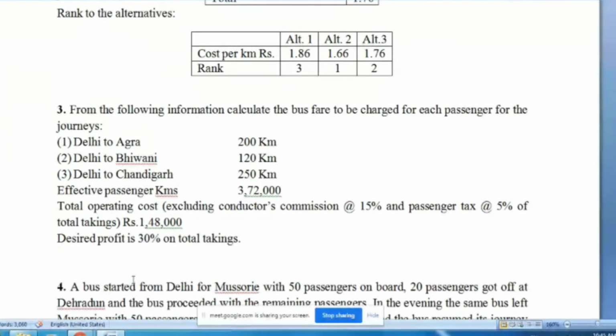Right? But here total taking is not given. And what are we required to calculate? We are required to calculate the fare of each journey. Suppose you go Delhi to Agra, then what is the fare? What is the rent?